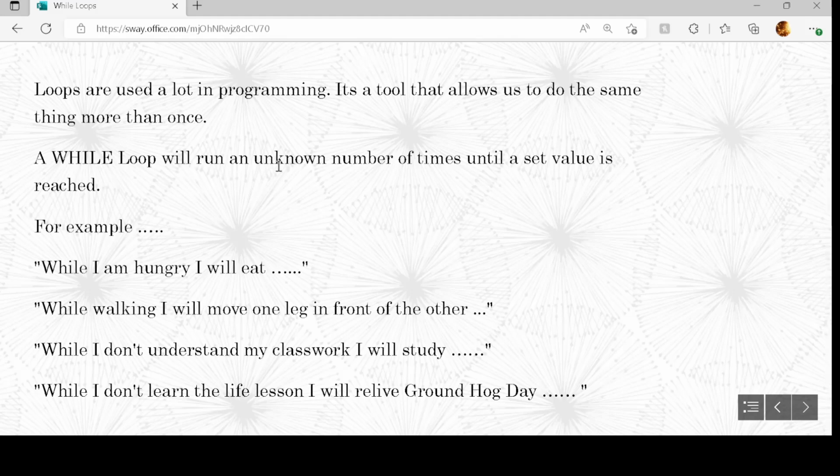An example of it could be in everyday life. While I'm hungry, I will eat. While walking, I will move one leg in front of the other. While I don't understand my classwork, I'll study. Or, if you know what Groundhog Day is, while I don't learn the life lesson, I will relive Groundhog Day.